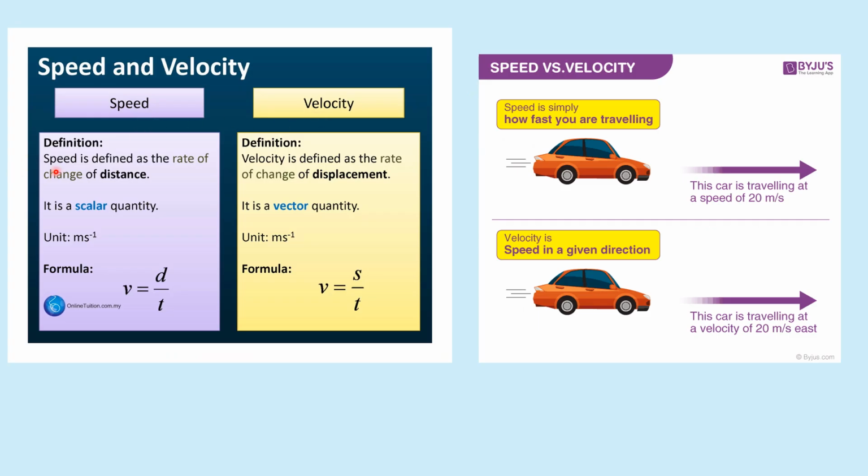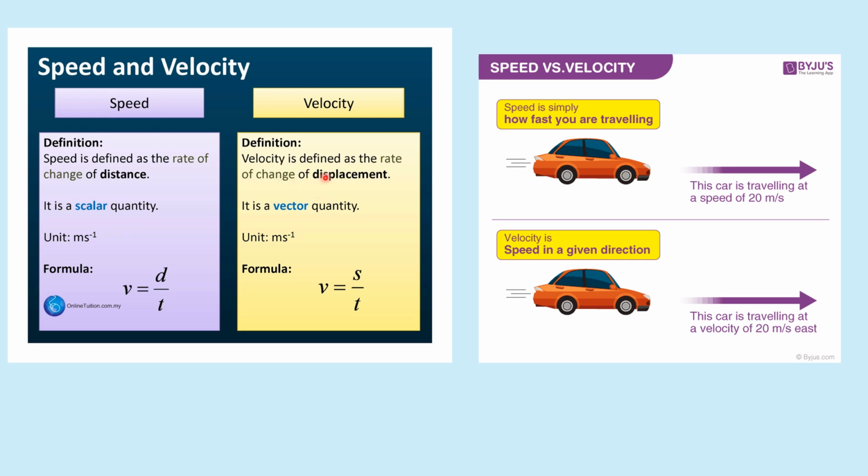Speed and velocity. Speed is defined as the rate of change of distance. How much distance you have covered in a particular time, we will call it speed. Speed is how fast you are traveling. Then this car is traveling with a speed of 20 meter per second. This 20 indicates only the magnitude. Magnitude is nothing but a number. It will not show any direction. Therefore, speed is a scalar quantity. It will show only a magnitude.